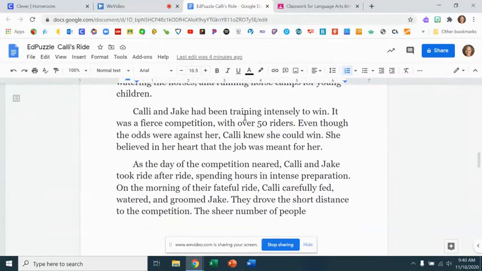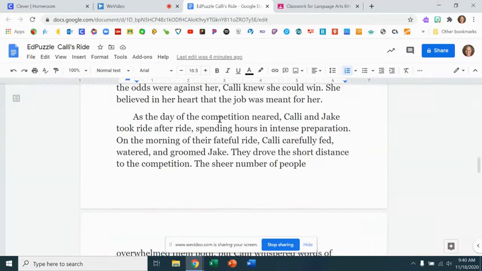Callie and Jake had been training intensely to win. It was a fierce competition with over 50 riders. Even though the odds were against her, Callie knew she could win. She believed in her heart that the job was meant for her. As the day of the competition neared, Callie and Jake took ride after ride, spending hours in intense preparation.